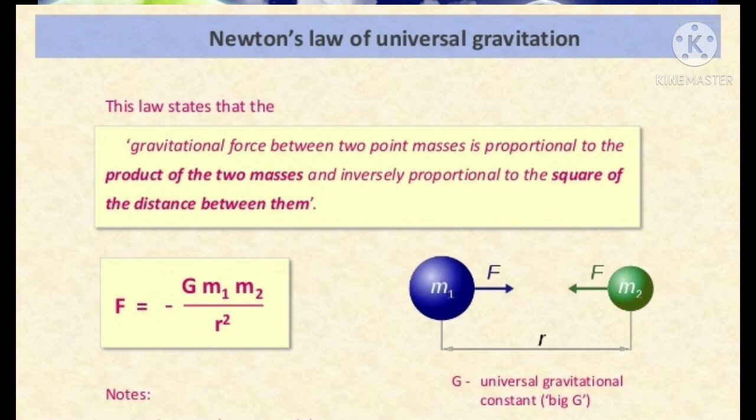Okay. So, this force is directly proportional to the product of the masses. So, F is equal to m1 into m2, and inversely proportional to the square of the distance. Okay. So, if the distance increases, the force of attraction will decrease. And based on the masses, the force will increase. The 2 masses are heavier, so the force will be more. But if the distance of separation increases, the force of attraction will reduce. So here the capital G denotes the universal gravitation constant.